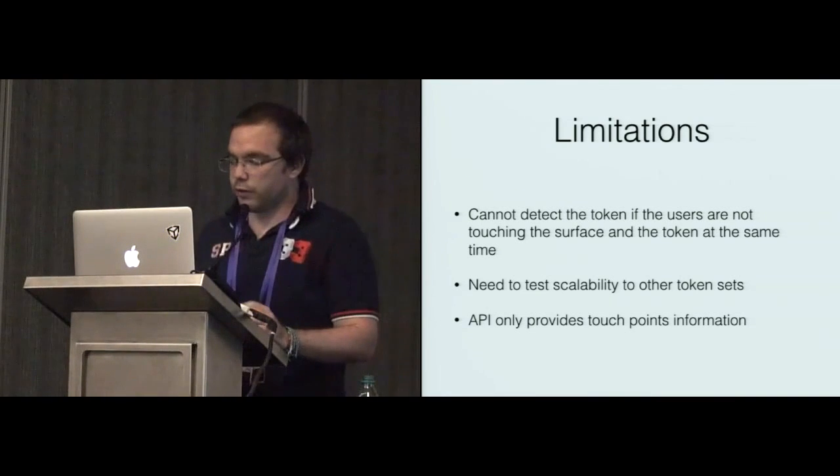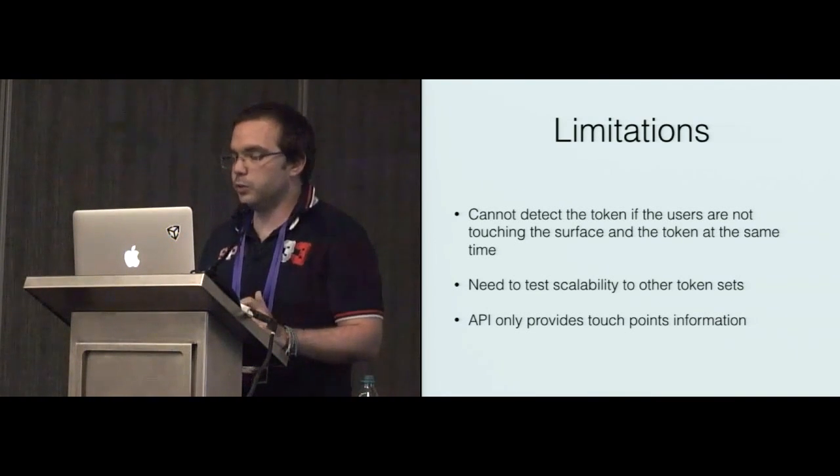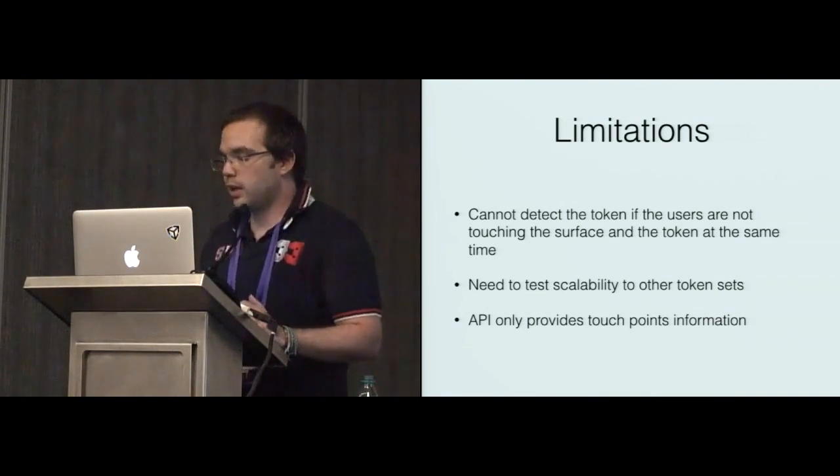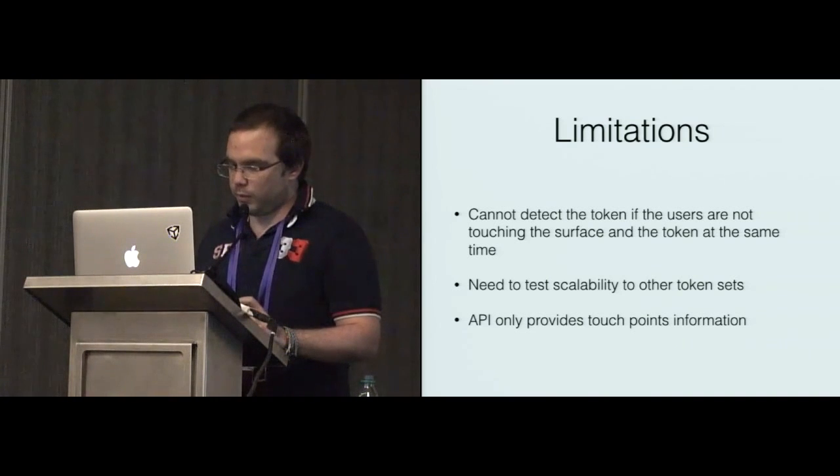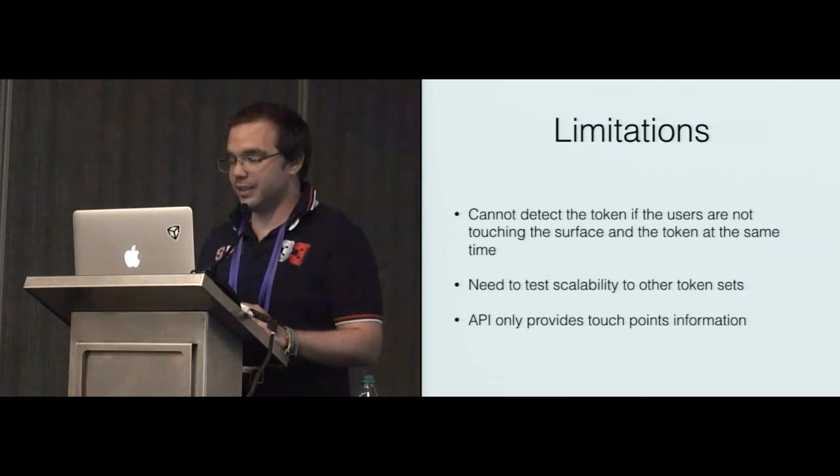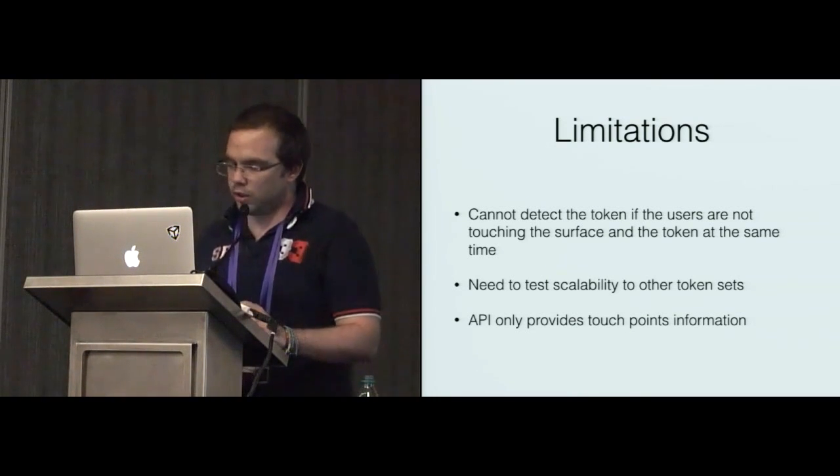But touch tokens offer an easy way to build a tangible interface, but have a few limitations. For example, users have to touch the token and the surface at the same time, meaning that if the user removes his finger but leaves the token on the surface, the system doesn't know if the token is still on the surface or not.